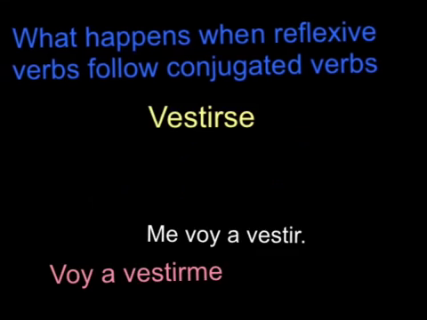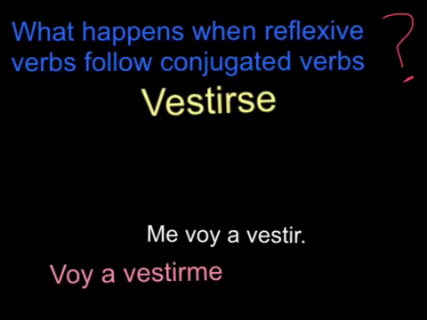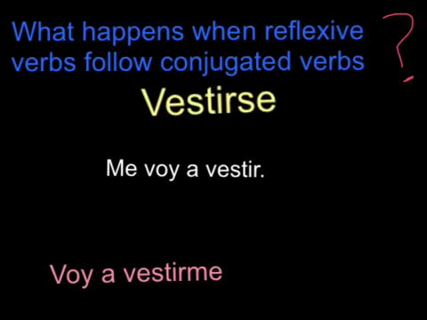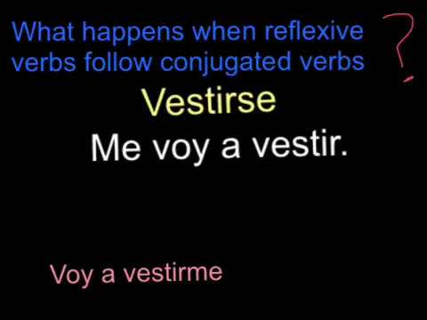So what happens when reflexive verbs follow conjugated verbs? Well, we'll use vestirse, right? To get dressed or to dress oneself. There's two ways that you can do it. You might say, me voy a vestir. Me voy a vestir means I'm going to get dressed. I'm going to dress myself, right? So, me voy a vestir.